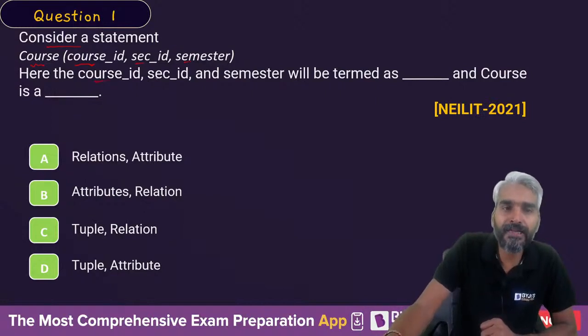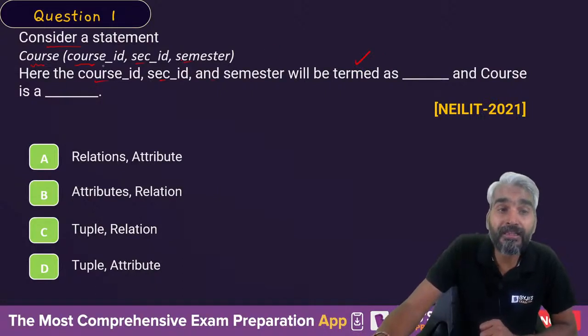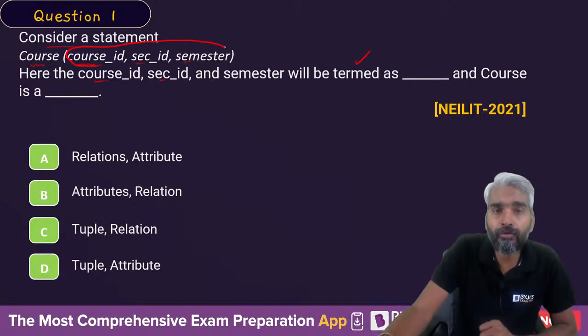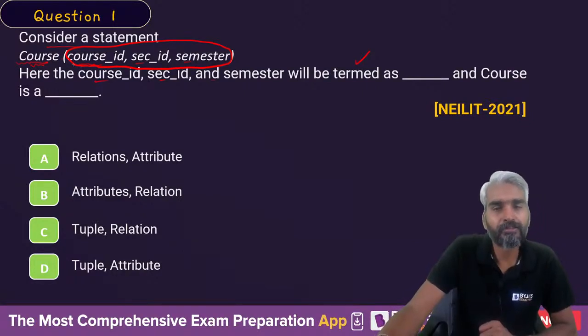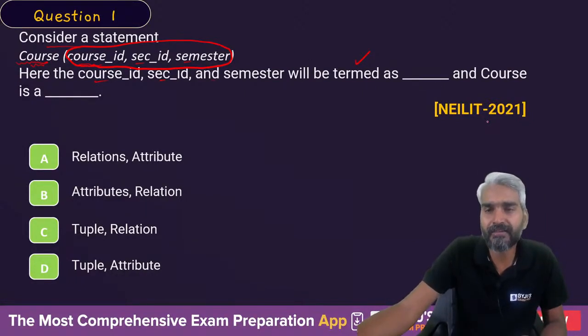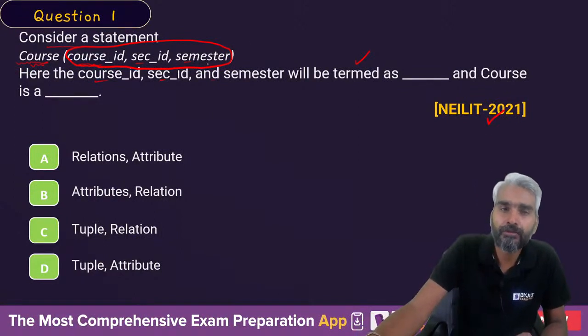Here, the course ID, section ID, and semesters will be termed as, what do we call these three things? In relational algebra, what do we call the things which are written inside the brackets, and what do we call the name of the table? Very easy question. It has been asked in NIELIT 2021. So, what are the names? Give me your answers.